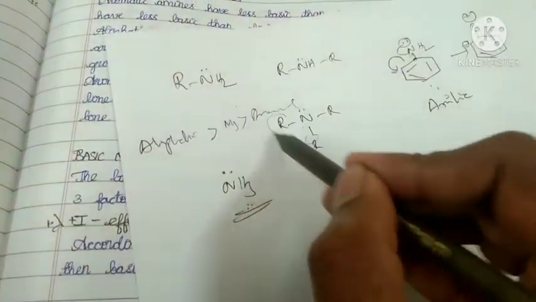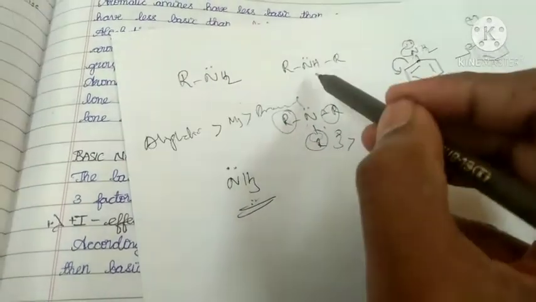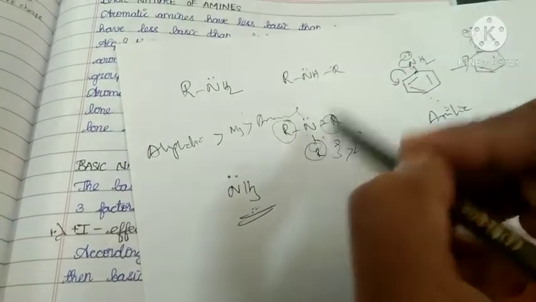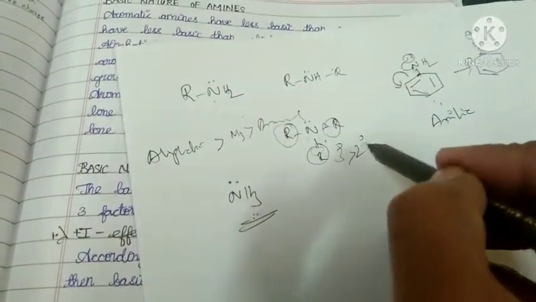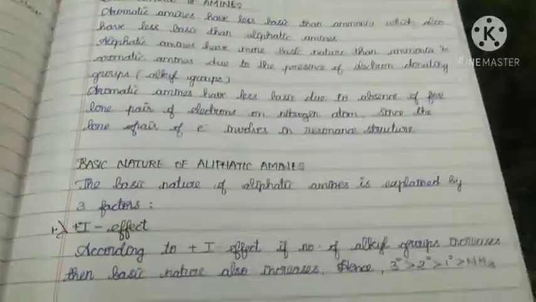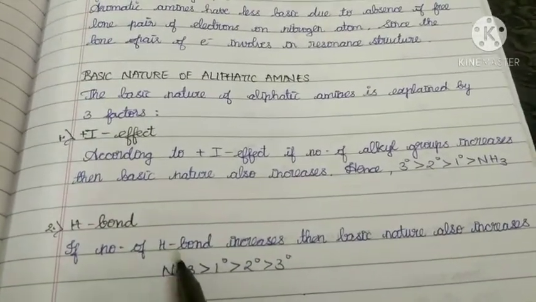See here, the number of alkyl groups is 3, so automatically it is more basic. Here two alkyl groups, so this comes next after tertiary. This is the last among primary, secondary, tertiary, and the last one is ammonia. That is according to the plus I effect. Next, one more factor is there, that is hydrogen bonding.